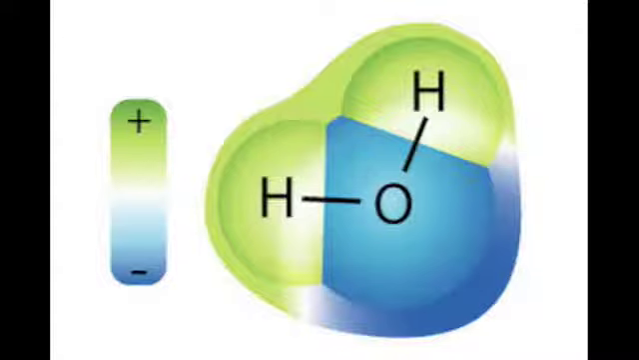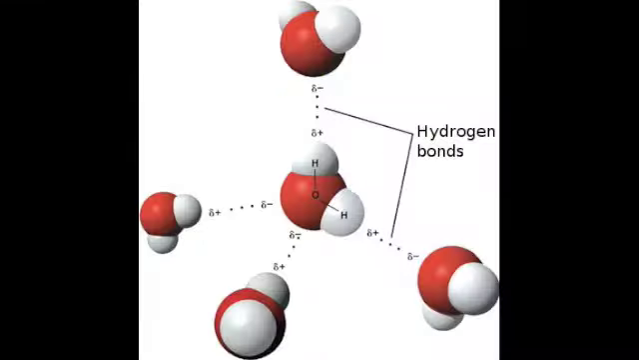Water is made of one oxygen atom joined with two hydrogen atoms by a single covalent bond. Since the electrons are unequally distributed, water is considered a polar molecule. The two ends of the molecule have opposite charges. The oxygen has a partial negative charge, while the hydrogens have a partial positive charge. The positive hydrogen of one molecule gets attracted to the negative oxygen of another molecule. The two molecules are held together by a hydrogen bond.